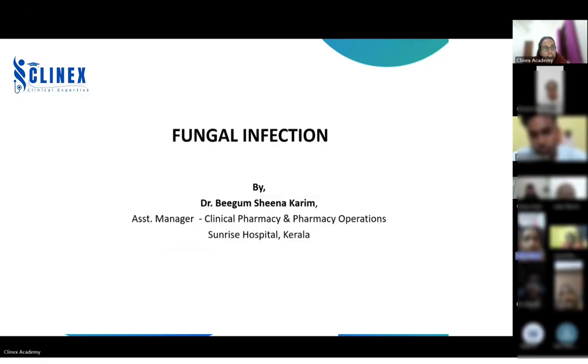Amphotericin B, fluconazole, voriconazole. Yes. So we discussed the dilution of amphotericin B. Do you remember? In which fluid can we dilute amphotericin B? Can we dilute it in normal saline? No, ma'am, it has to be in D5, 5% dextrose.